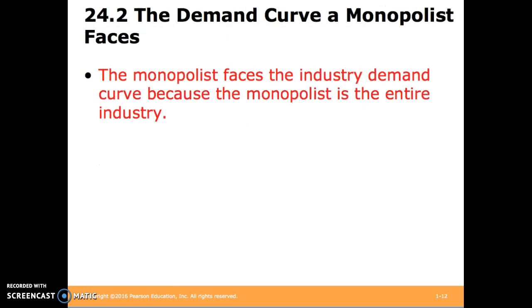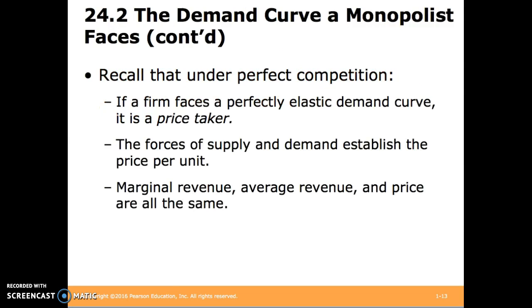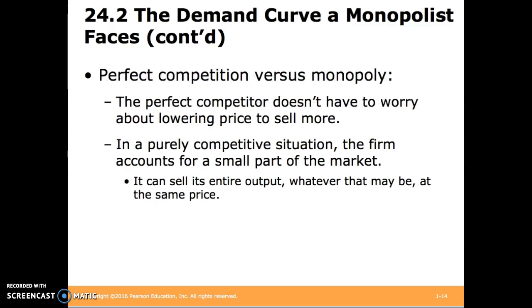Clearly, the monopolist only faces the industry demand curve because they are the entire industry. Let's recall a few facts from perfect competition. First, in perfect competition, a firm faces a perfectly elastic demand curve. They're a price taker. This price is decided on by the market supply and demand curves. And marginal revenue, average revenue, and price are all the same. Now let's compare the two. The perfect competitor doesn't have to worry about lowering prices to sell more. They can always sell as much as they want at the given price.